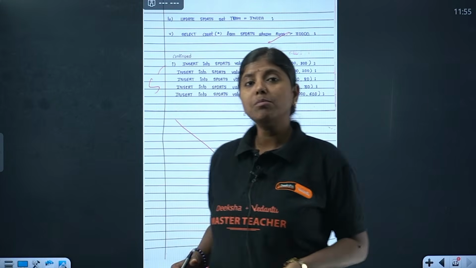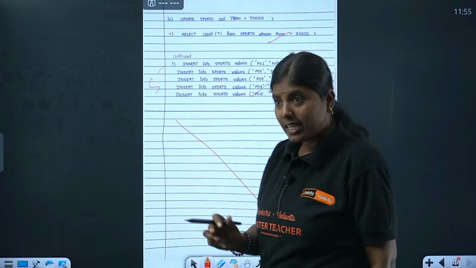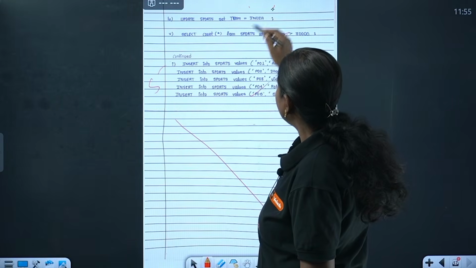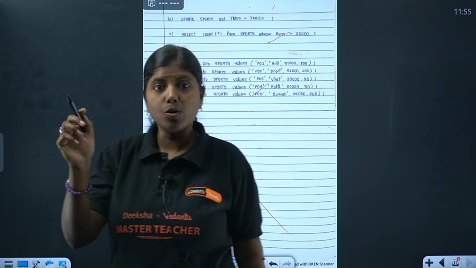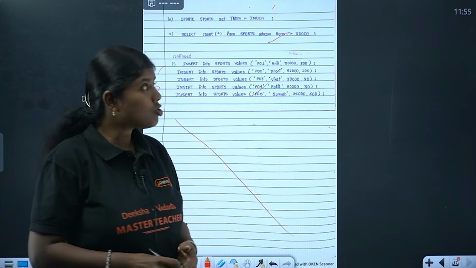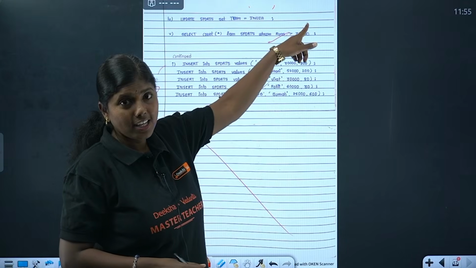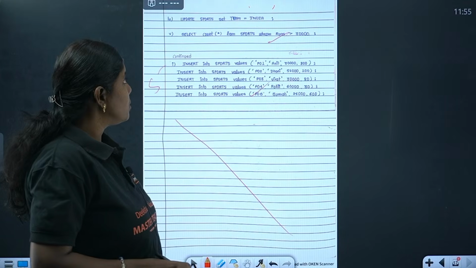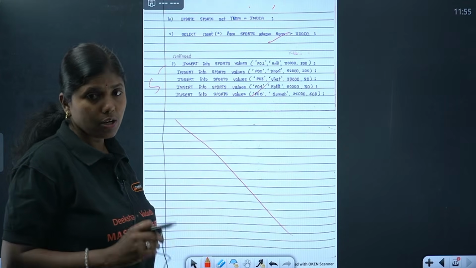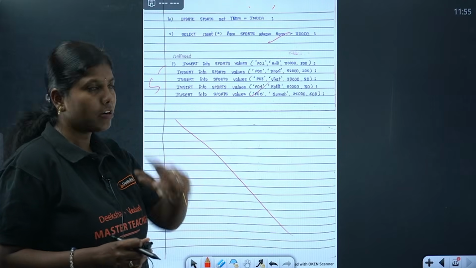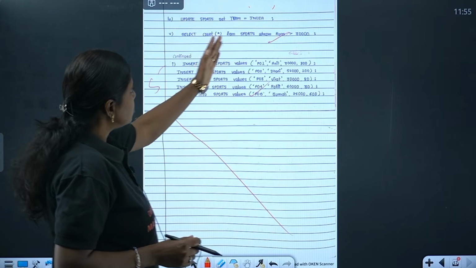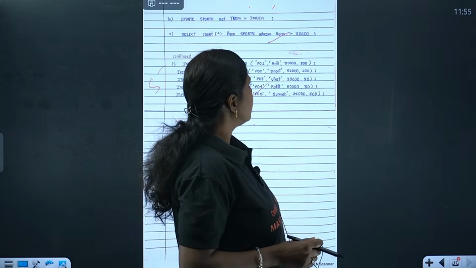All the team members belong to India. That means this should be highlighted with single quotes, because that's going to be a string. She has missed that, sorry. So you need to include the value within quotes. Char, varchar and date, you have to put in single quotes. Then, select count star from sports where runs is greater than 30,000.